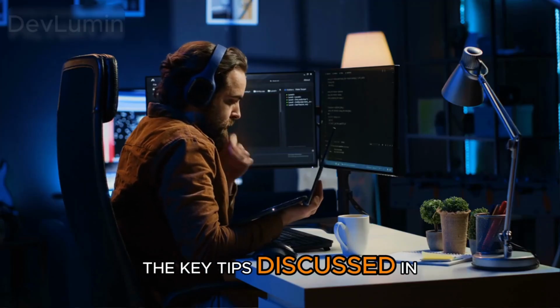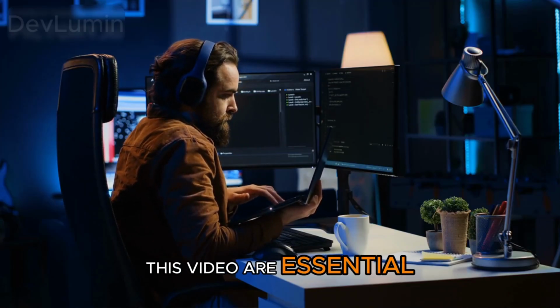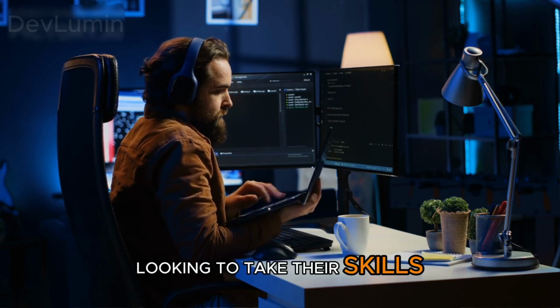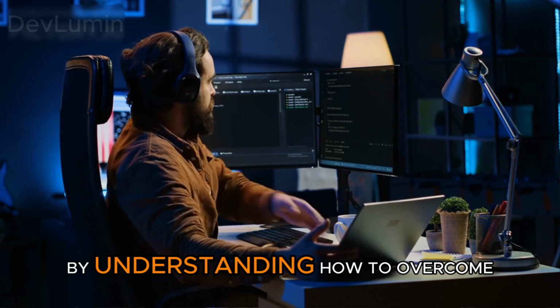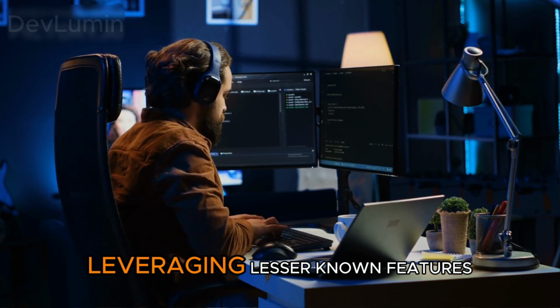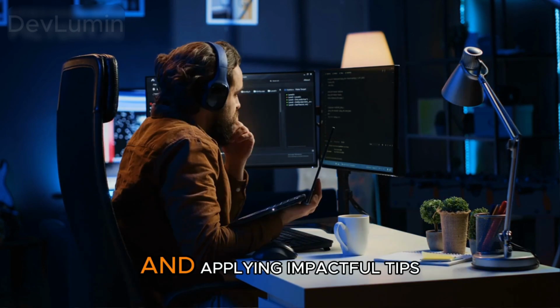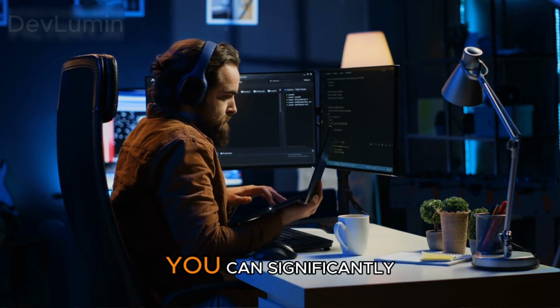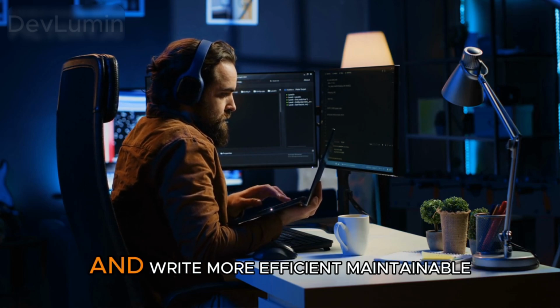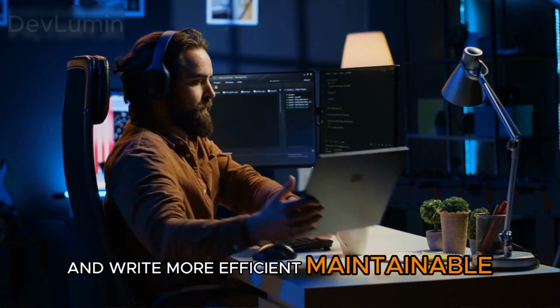The key tips discussed in this video are essential for any TypeScript developer looking to take their skills to the next level. By understanding how to overcome common challenges, leveraging lesser known features, and applying impactful tips, you can significantly improve your development experience and write more efficient, maintainable code.